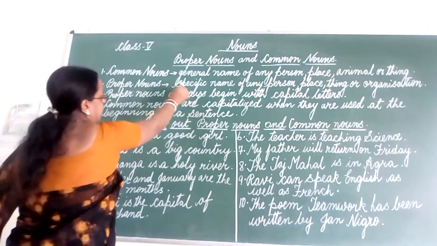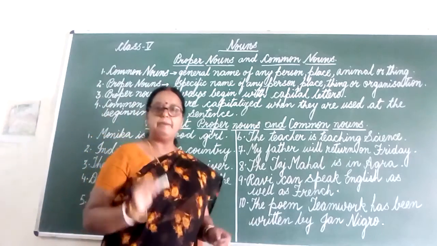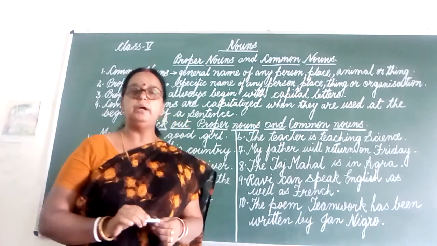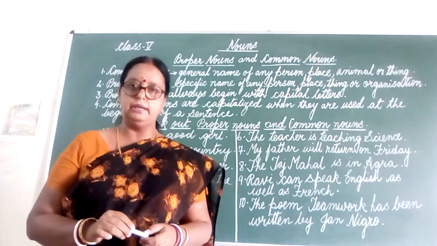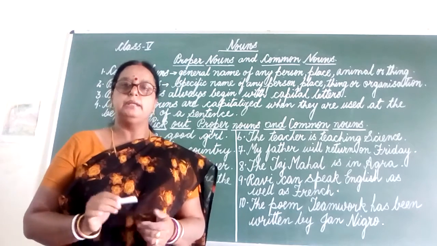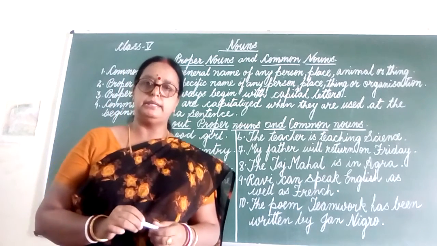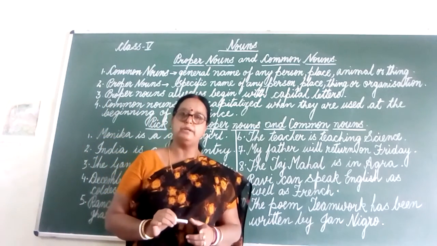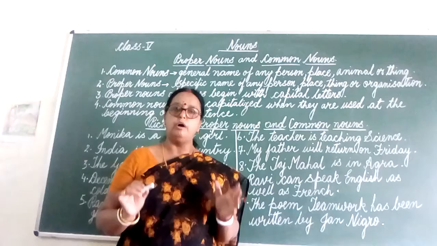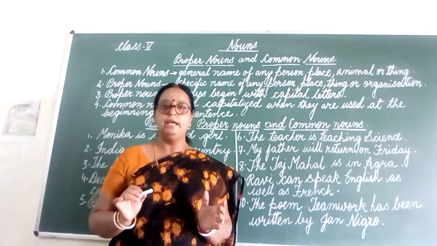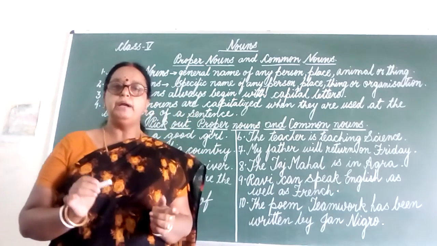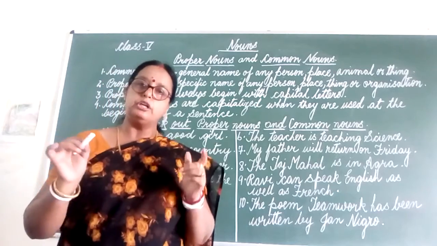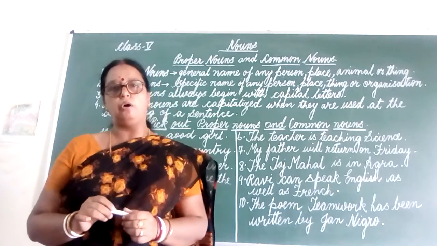Proper nouns are specific or particular names of any person, place, thing or organization. So the difference between a proper noun and a common noun is that a common noun is the common or general name of anything and a proper noun is the particular or specific name of the common noun.